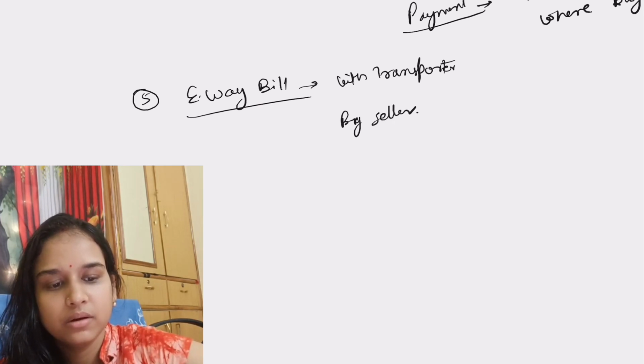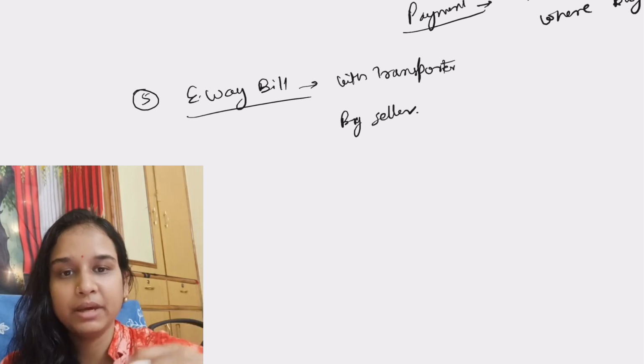Okay, so these are the basic types of invoices I covered today. In the next video I will cover e-invoice, commercial invoice, timesheet invoice, delivery challan or note, and what is the ISD invoice, input service distributor invoice.